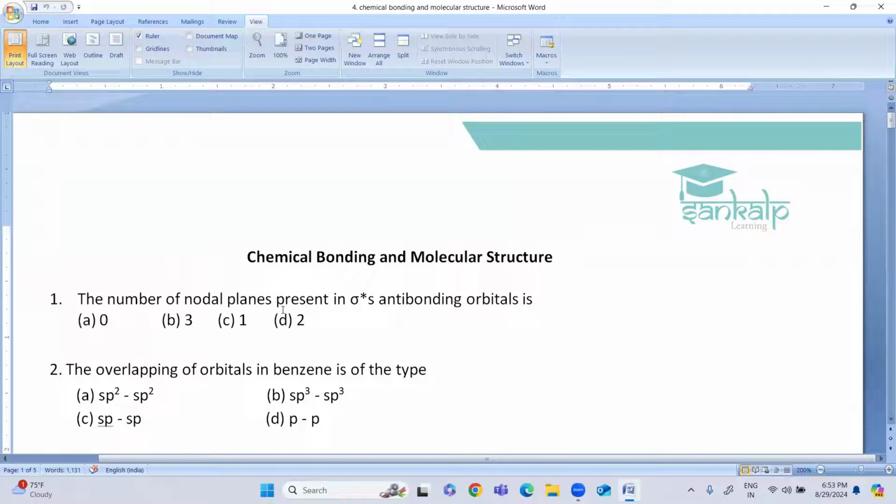The number of nodal planes present in sigma star antibonding orbital is. This is a question from MOT, molecular orbital theory. The options are A 0, B 3, C 1 and D 2. Does anybody know what a nodal plane is?